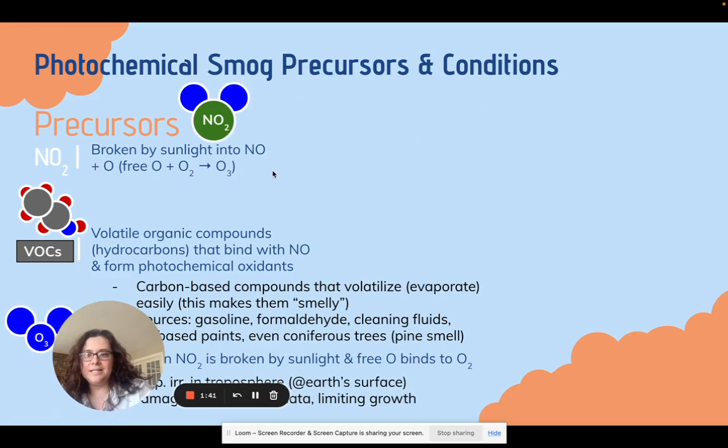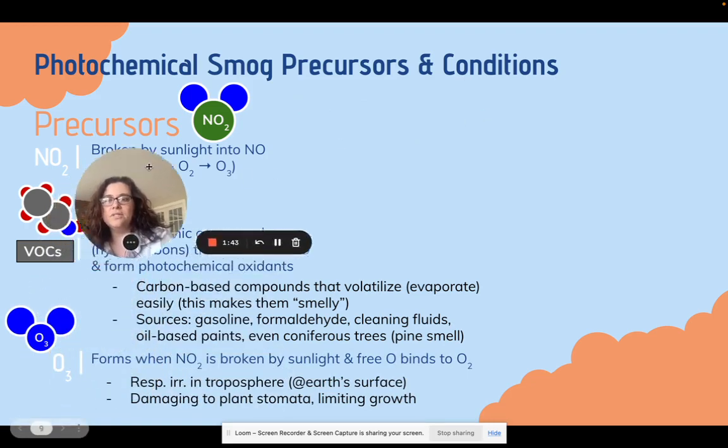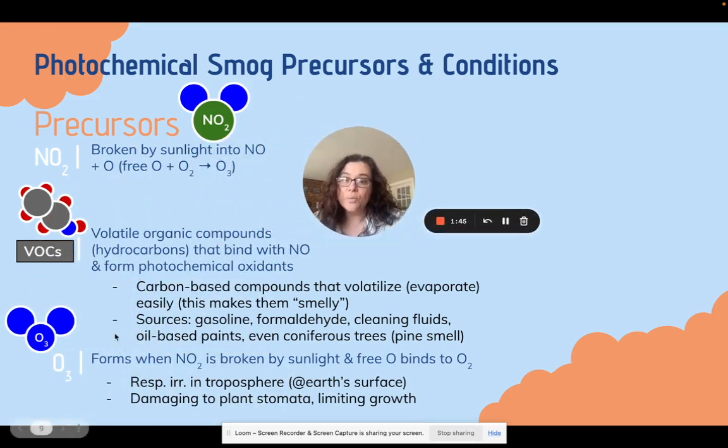And then lastly, we need that ozone, that tropospheric ozone. And again, it's formed, like I told you, when nitrogen dioxide is broken down by sunlight and bonds with that oxygen. In the troposphere, it is a respiratory irritant and it's damaging to plants. We don't want this down here. It's, again, good up high, bad down low. So we don't want this stuff.